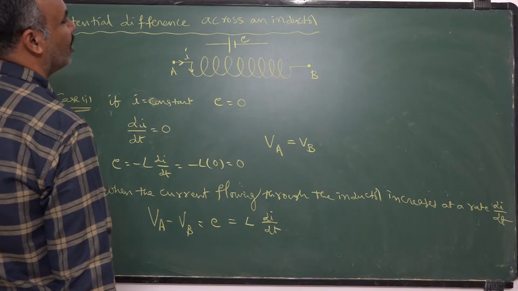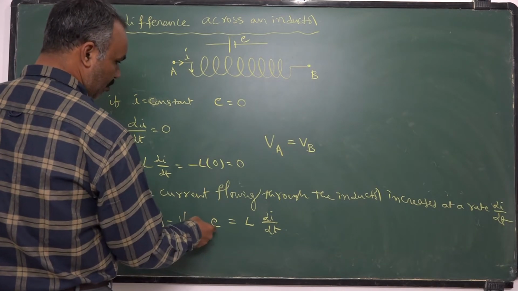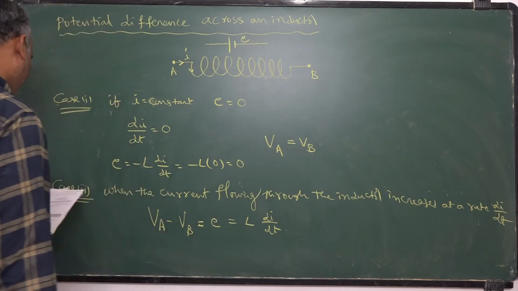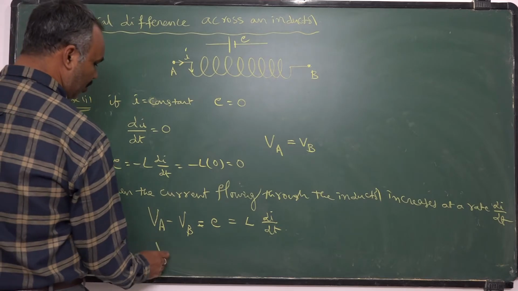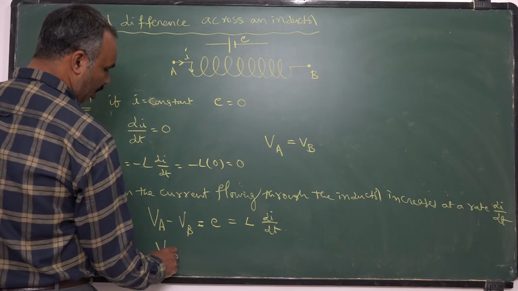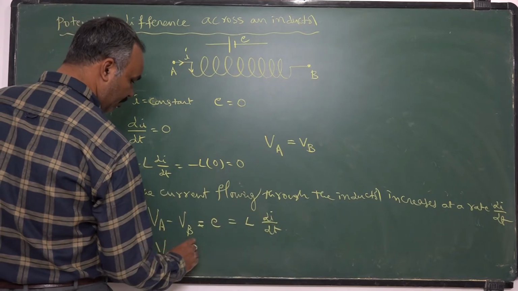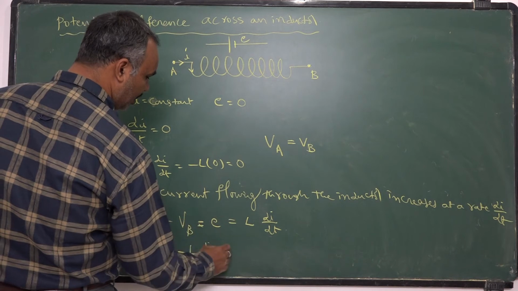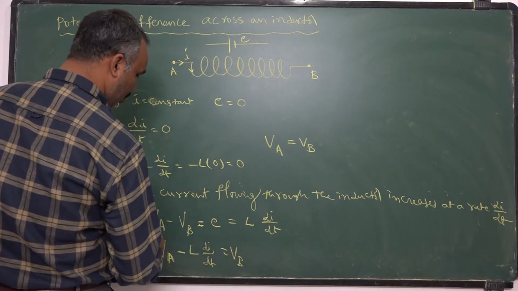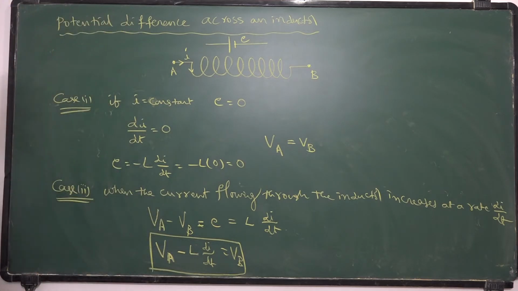As it is developed in the opposite direction, I kept minus of minus plus here. That is nothing but potential at B, or A, you bring it this way, minus L into di by dt. You take this VB that side. Potential at A and potential at B are related by this formula.